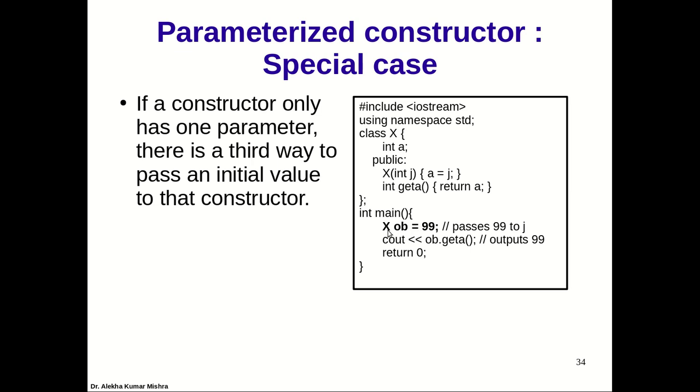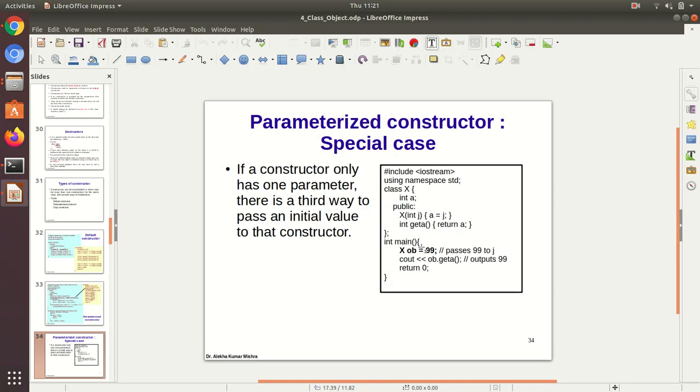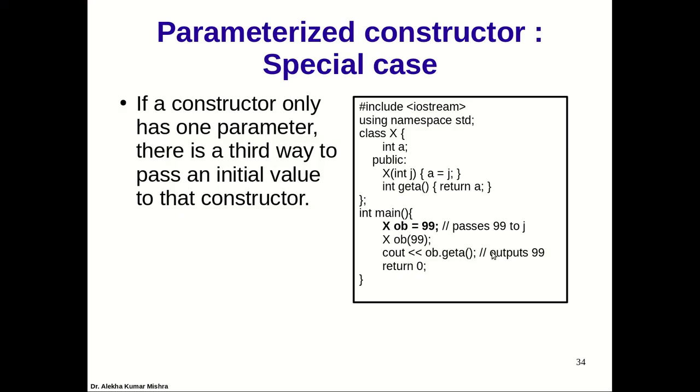So it is equivalent to writing like this: x ob within parenthesis 99. So there are two variations. When we have a parameterized constructor with one parameter, we can call it either way. This is the variation.